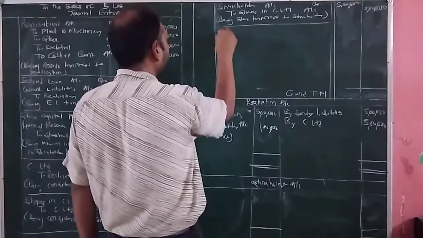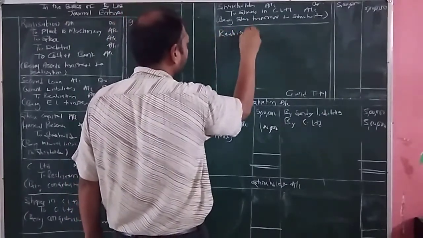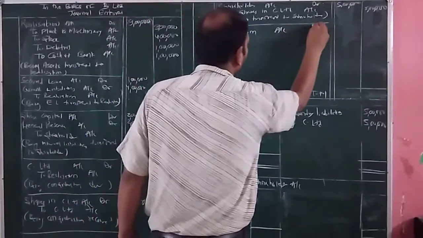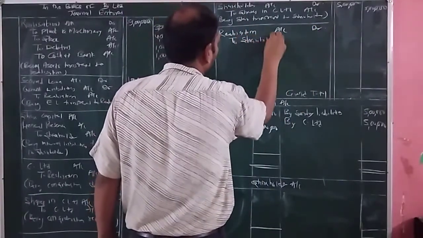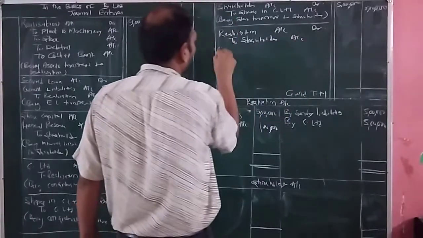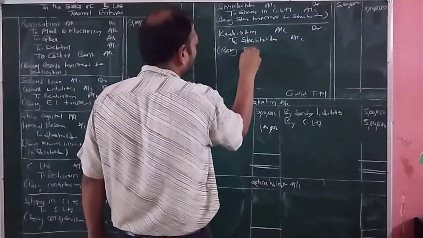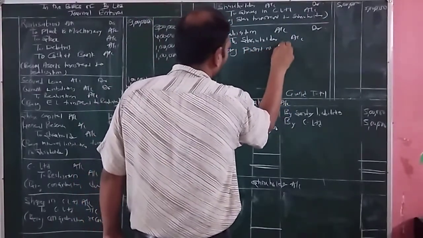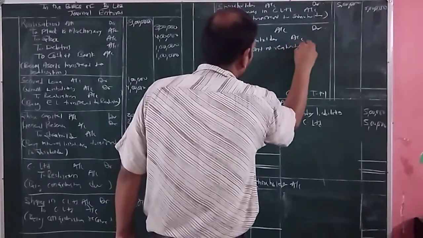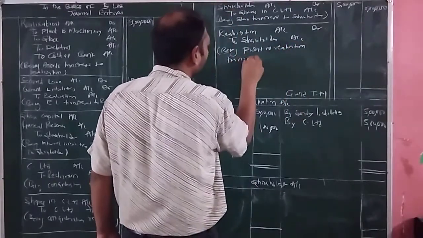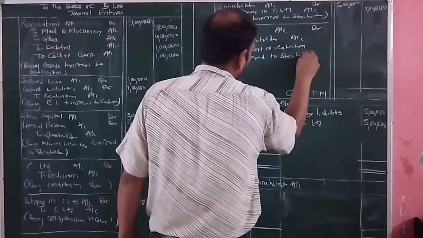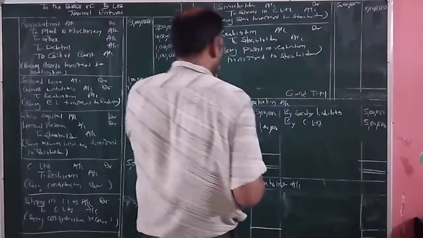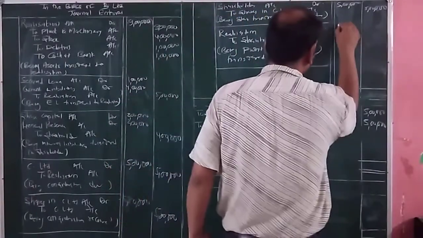So we will be passing the entry of profit on realization. The entry will be realization account debit to shareholder account, being profit on realization transferred to shareholder. So the amount is how much? The profit is 1 lakh rupees.